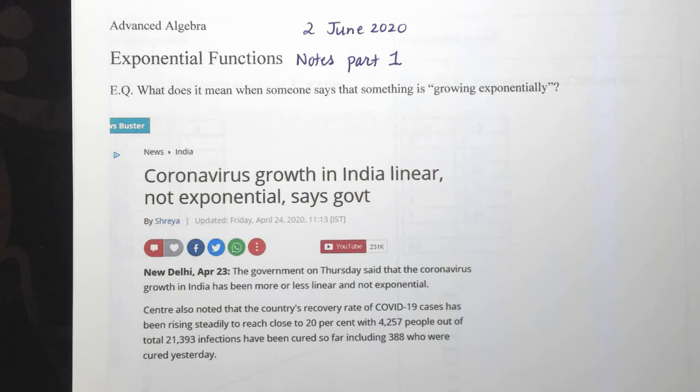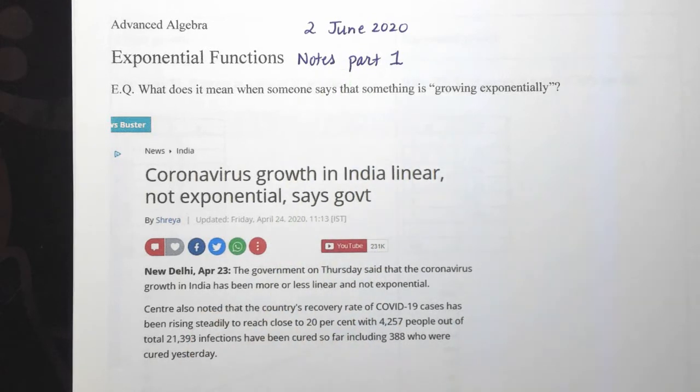You can print this out if you want to and follow along. I would just follow along. I don't think you need to write anything on this part of the notes. What we are covering this week is what does it mean when something is growing exponentially. And it's a phrase you hear a lot in everyday life, especially during these times.